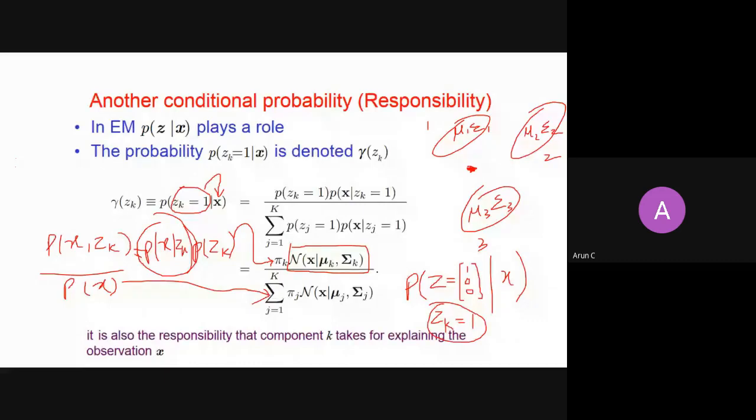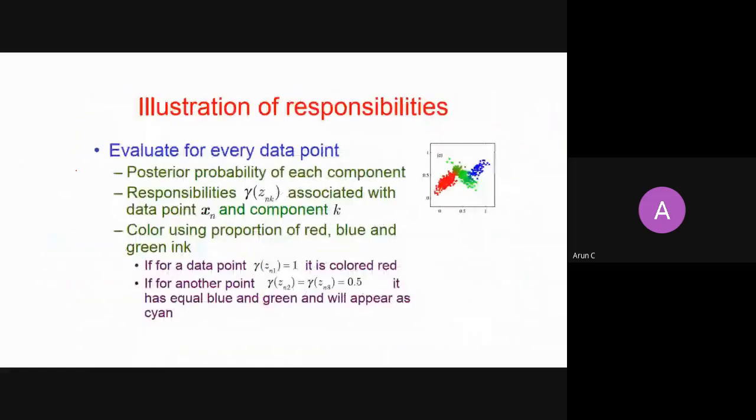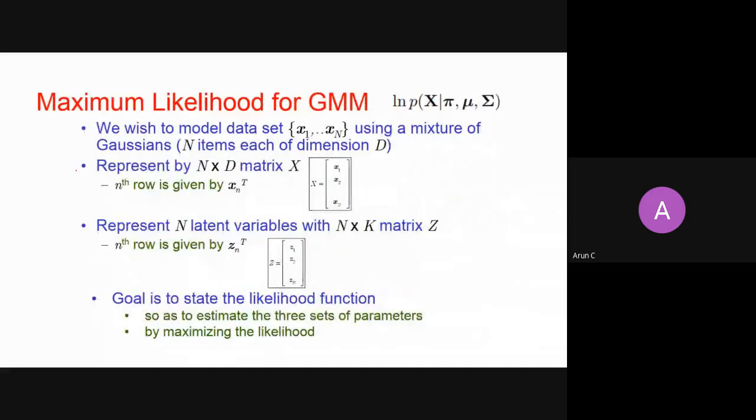Fine. So then I said that this is a posterior probability. This is one concept: how to calculate the posterior probability given all the parameters. Now, I am going to my old school formula. To estimate the parameters, we have to calculate the likelihood function, and then maximize that likelihood function. Whatever parameters satisfy that maximum, I will take those parameters and call that the maximum likelihood estimation. That is our old school formula for machine learning.